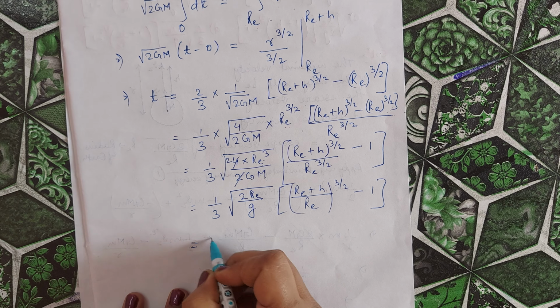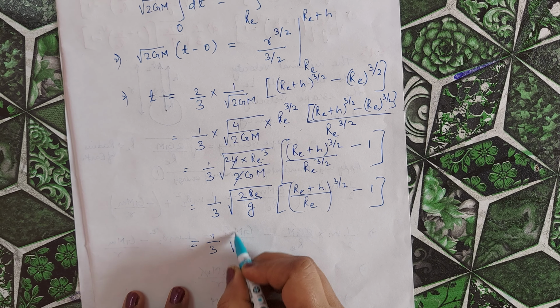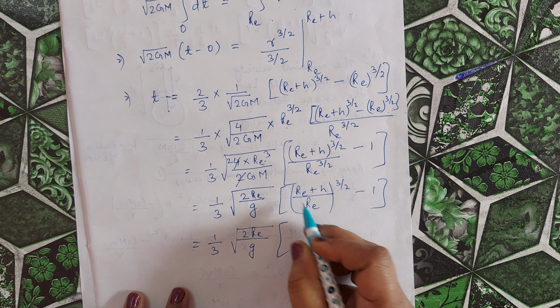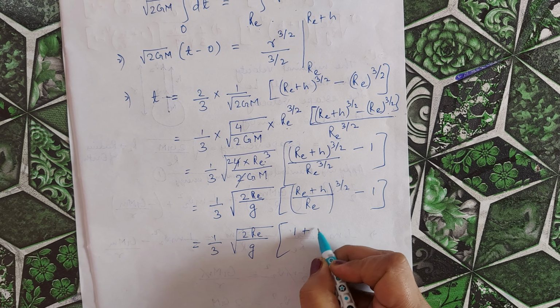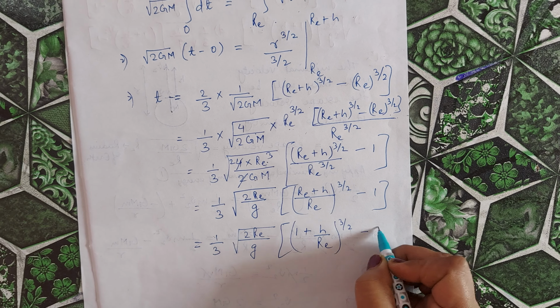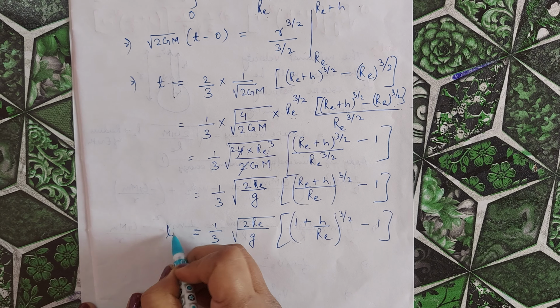Now 1 by 3 root under 2Re by g, we can write (1 plus h by Re) to the power 3 by 2 minus 1. So this is the value of t.